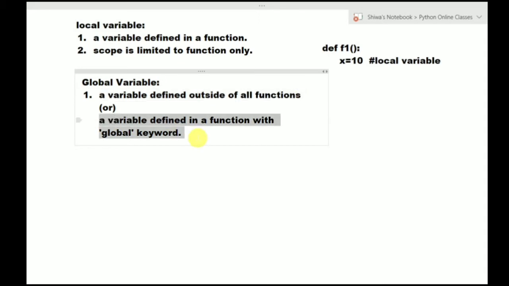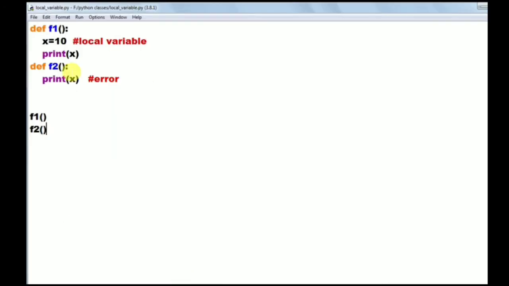Okay, so first see here, I am defining three functions. Observe def, I am defining one more function, f3 function. I am trying to print x value here. Okay, now observe.